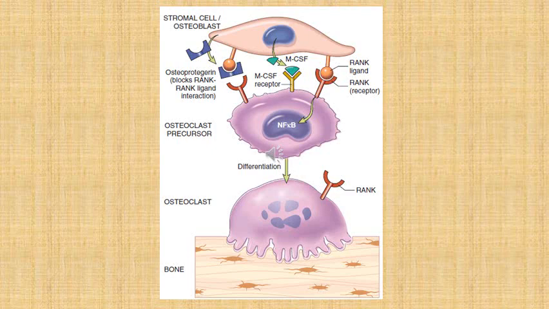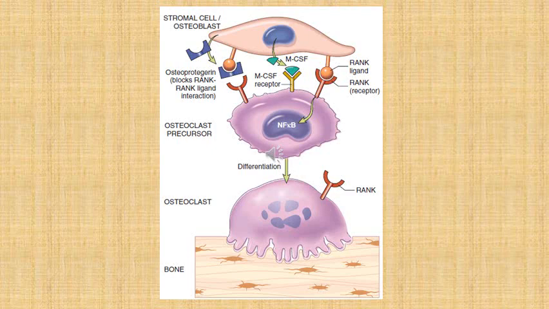Secondly, RANK ligand has a decoy protein also, which is called osteoprotegerin, which blocks the interaction between RANK ligand and RANK.